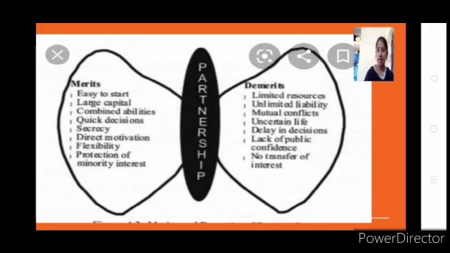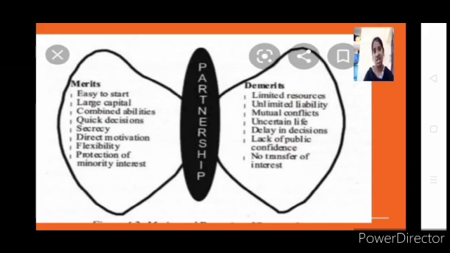I was a partner. Now I want to transfer this interest to my son. I don't want to be a partner, on behalf of me my son will be a partner. On behalf of me my friend will be a partner. My relative will be a partner. In that way, you cannot transfer your interest. Is it clear? This point will be studied under joint stock company, because that we have there.